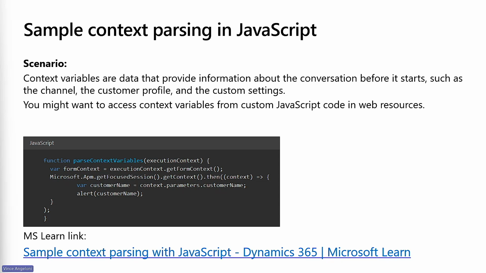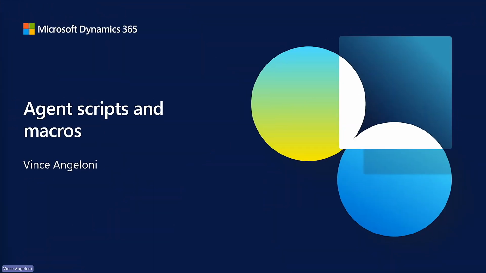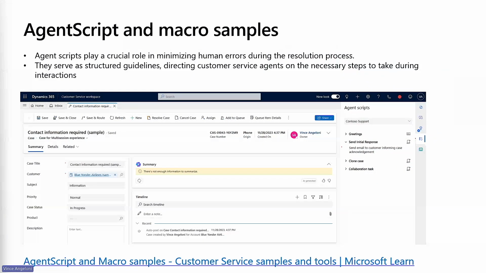So let's move to the next deliverable that is related to agent scripts and macros. I like this one very much. In the Customer Service workspace, we have these agent script and macros capabilities. The agent script, in my opinion, plays a crucial role in minimizing human errors during the resolution process. For example, when an agent is working in a session, like in this screen,